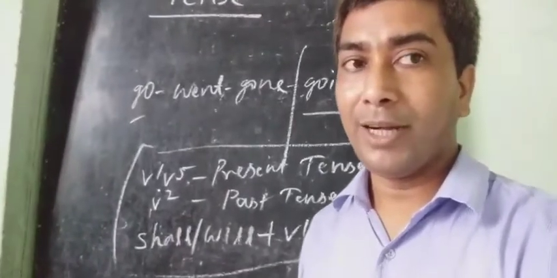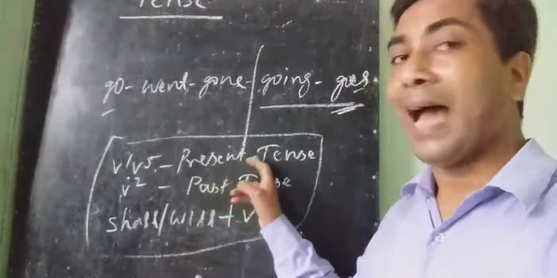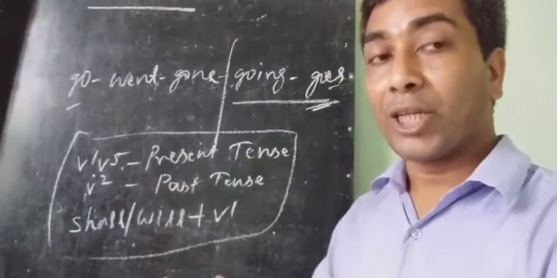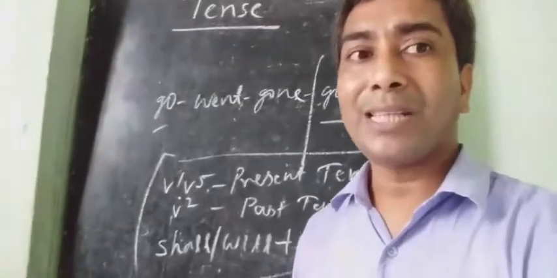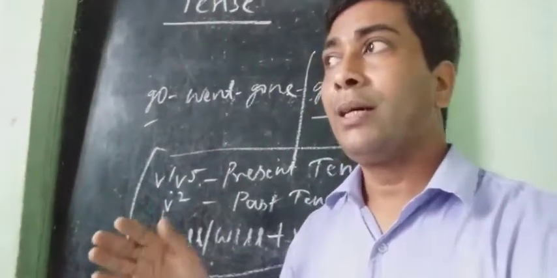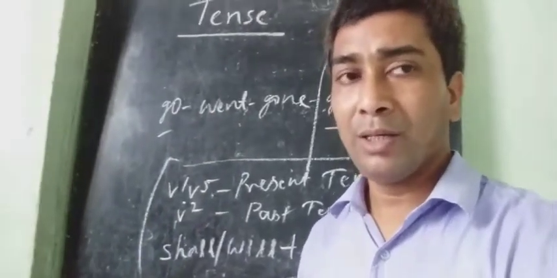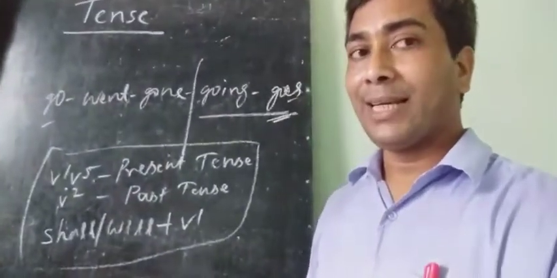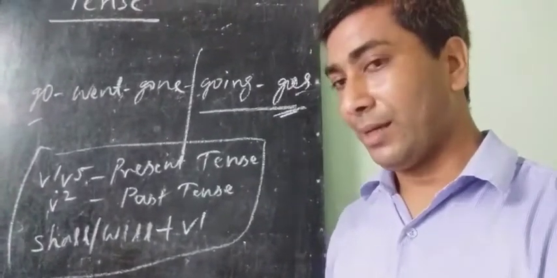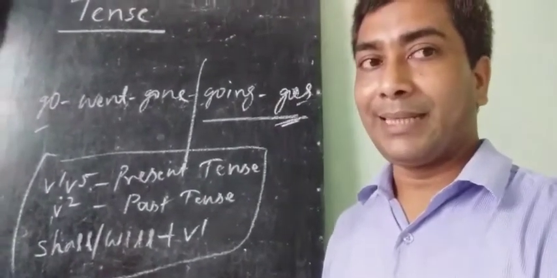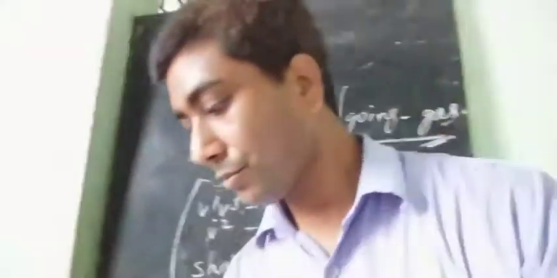We live on earth indicates not only present time, but also past time and future time, because in past time also we lived on earth, at present we live on earth, and in future time also we will live on earth. So it's not necessary that present tense always indicates present time. In this sentence, present tense indicates all three times: present, past and future.